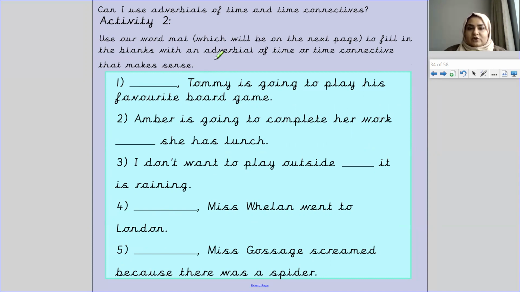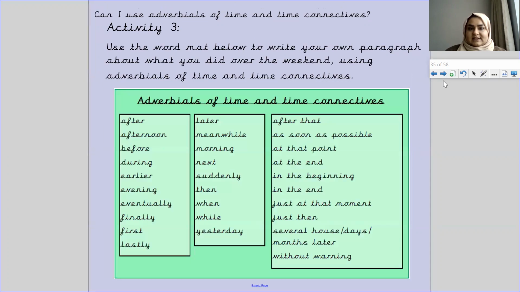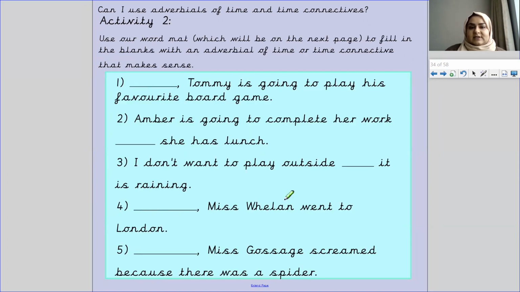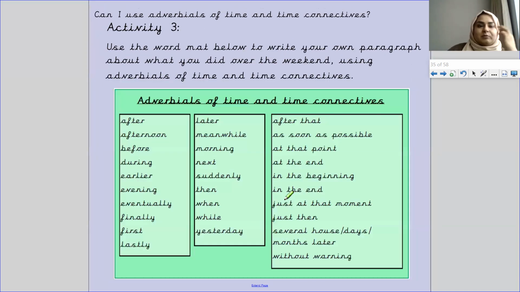Okay, so if you're doing activity 2, you can pause here and then your word mat is here. So you use this word mat to help you, so you can pause it here as well. I would say if you're doing activity 2, write out the sentence. So leave the gap and write out the sentence, then pause the screen on this page and use the correct word to complete your sentence.